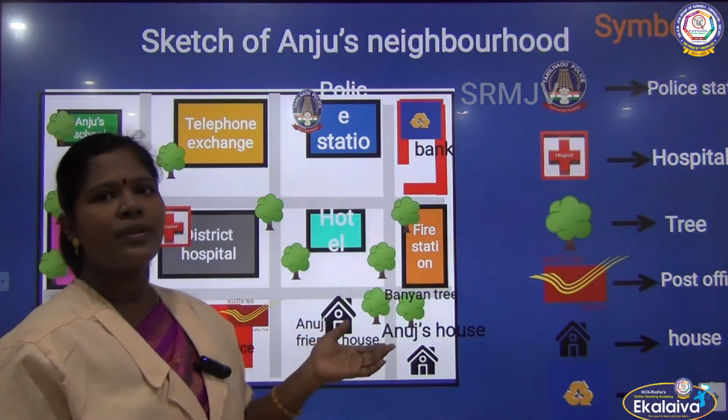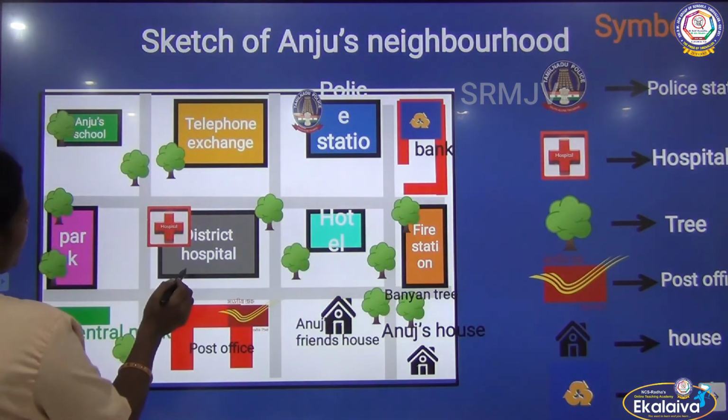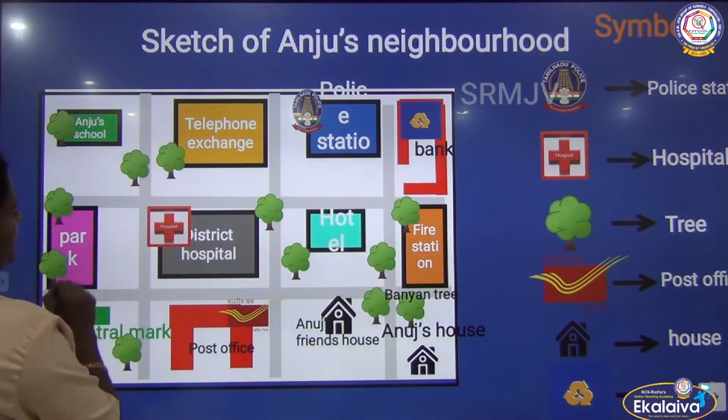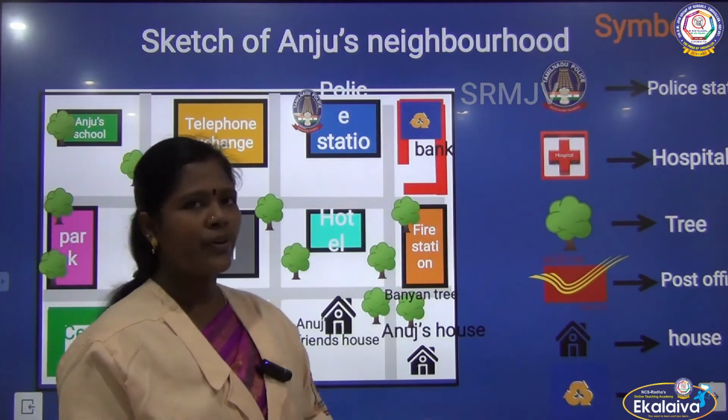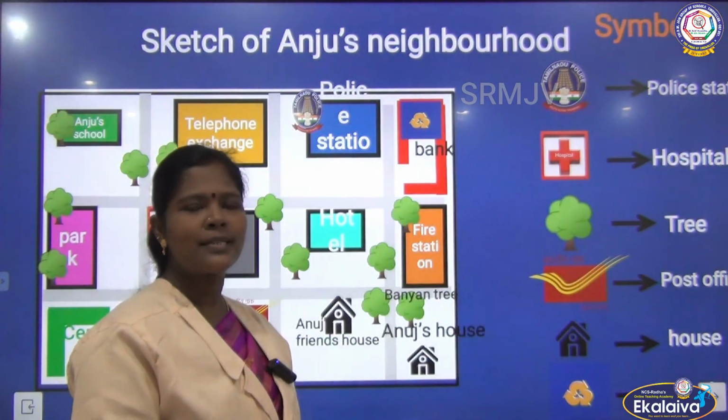If someone asks you the way to the park, you can easily show it here. You can easily show it over here, which is just next to the hospital. Don't you think you would be able to go to any area over here just by following the sketch? Obviously.